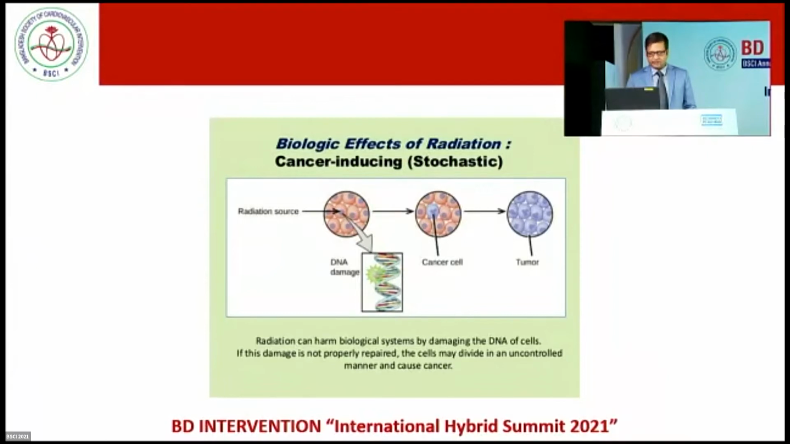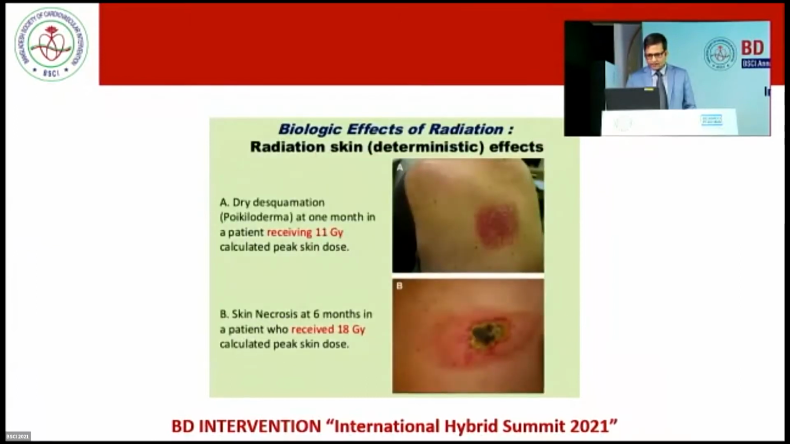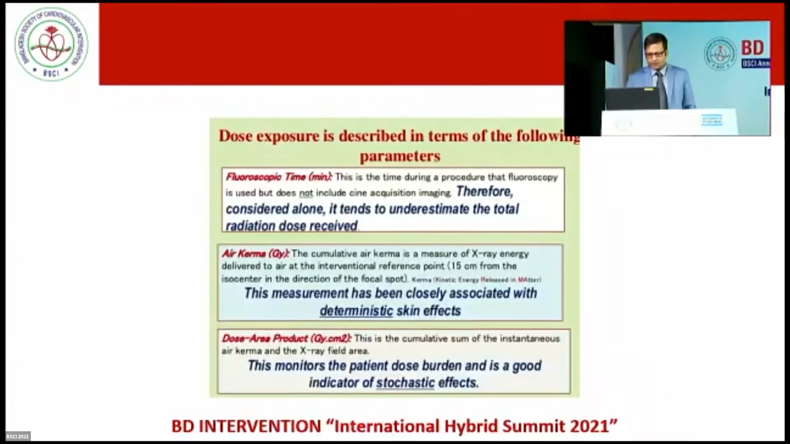The biological effect of radiation causes DNA damage, which leads to cancer cell production, and ultimately cancer is produced. And this is some skin effect. Dry desquamation and skin necrosis may occur at higher doses of radiation.